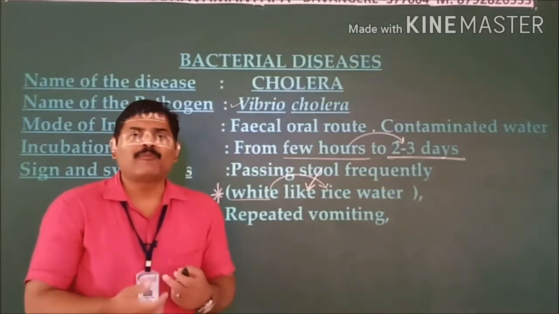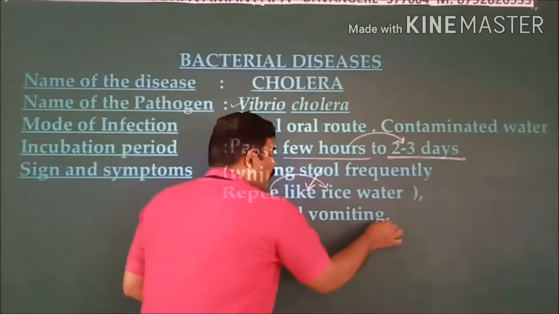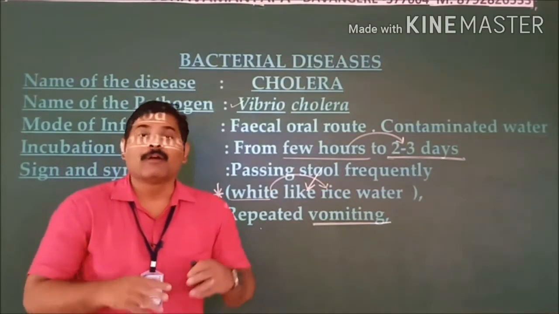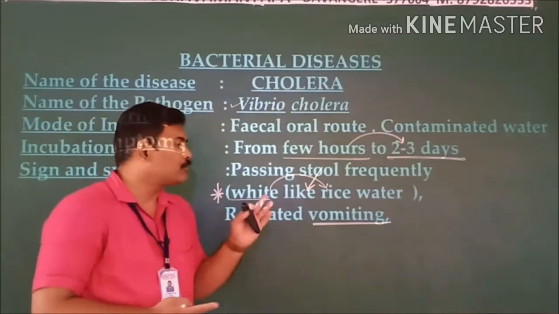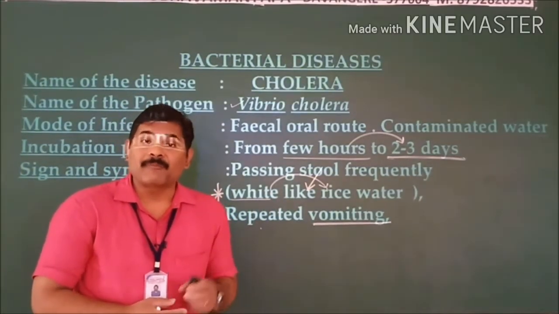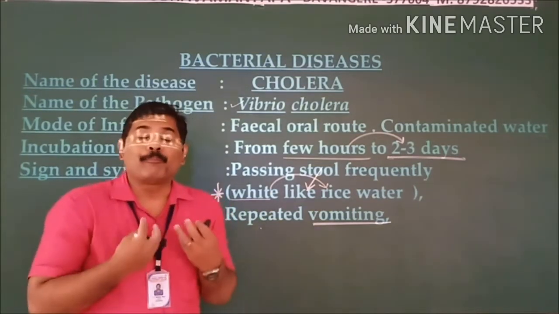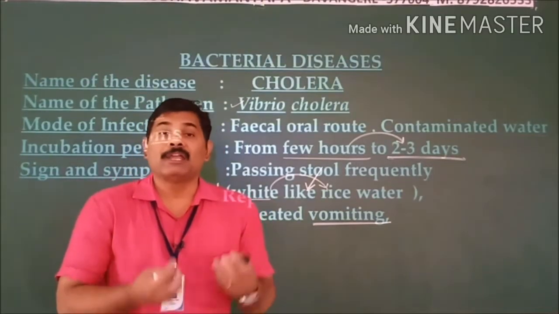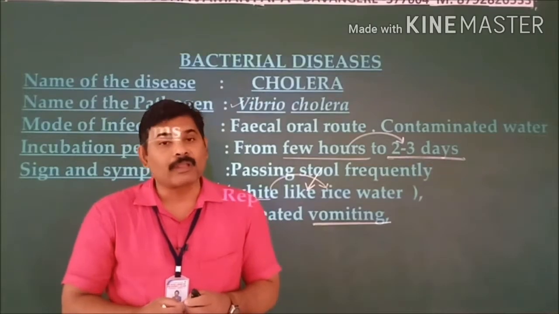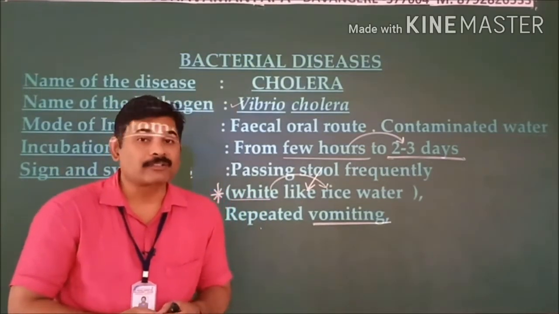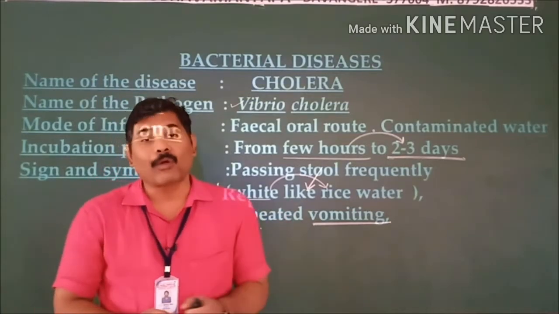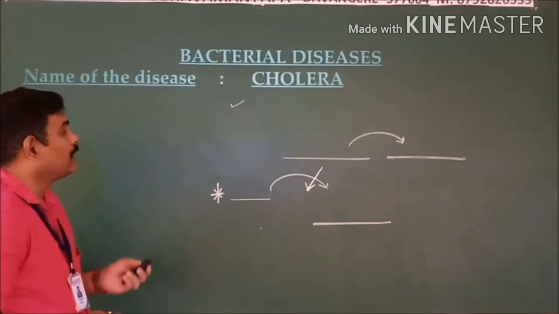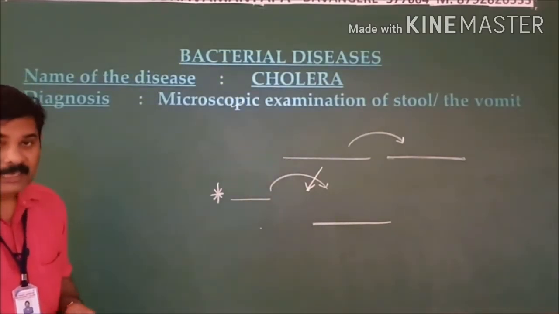Along with that, very frequent vomitings also. Repeated vomitings also take place. Simply we can say that the symptoms of cholera include vomitings and motions very frequently. These are the two major characteristic features. Because of these frequent motions and vomitings, the patient loses water from his body and undergoes dehydration. Meanwhile he loses electrolytes like sodium and chloride and some other electrolytes also. And if it is not treated on time, it leads to even death of the person. Now let us see what diagnosis methods are available to us.